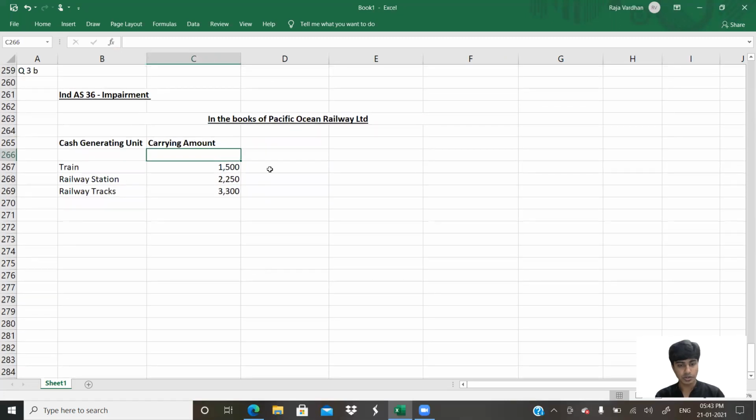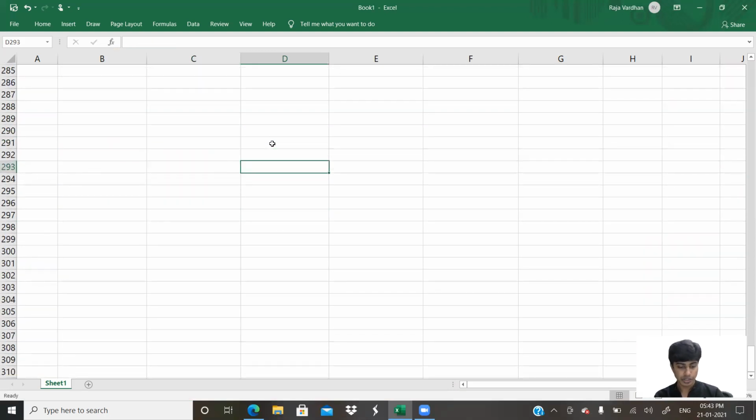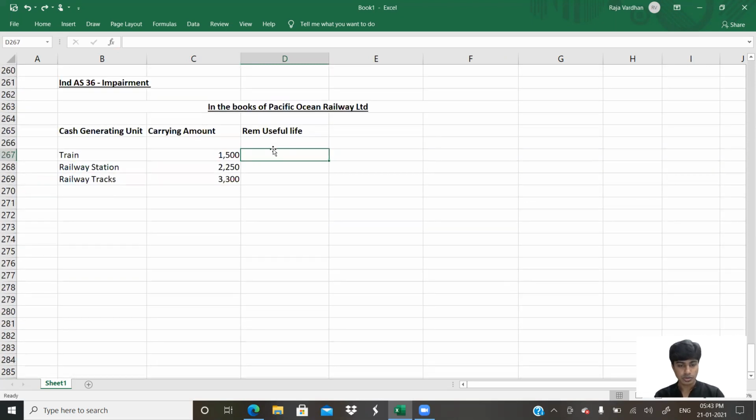Let us concentrate only on this question. Don't see the alignment of the previous one. 3300. Then remaining useful life. How much? 10. Then 20. 20.